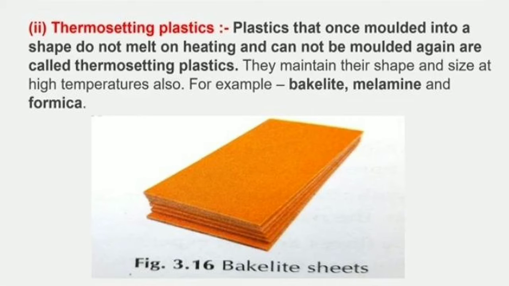Thermosetting plastics. Plastics that once molded into a shape do not melt on heating and cannot be molded again are called thermosetting plastics. Thermoplastics can be heated again and again and can be given any shape again and again. Whereas in case of thermosetting plastics, once they are molded, they will not melt on heating and cannot be given any other shape, right? They maintain their shape and size at high temperatures also. For example, bakelite, melamine and formica.